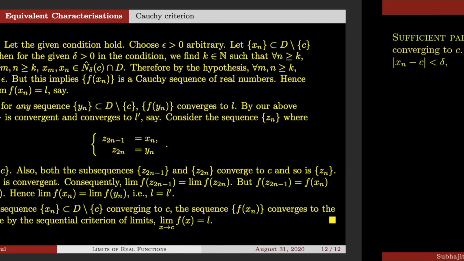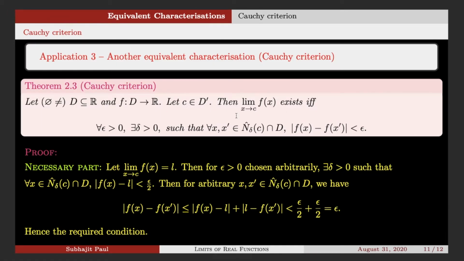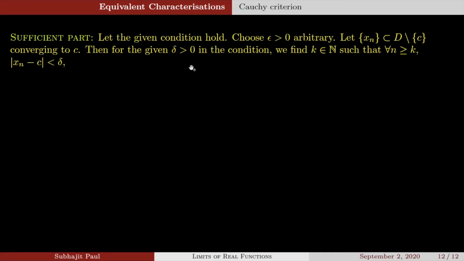Then we can talk about the limit of this function. If we have to show the limit of f(x) as x tends to c exists, then we need to find the limit, and we need to find the real number this function is approaching as x is tending to c. That is what we require every time when we prove the Cauchy criteria. So that is what we are doing.